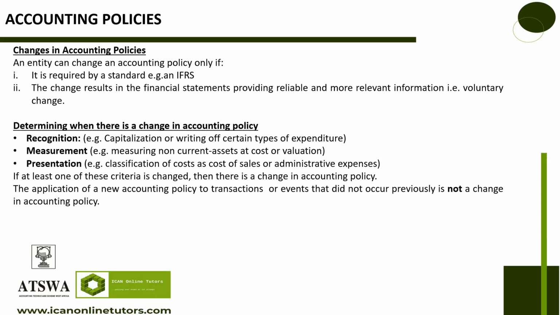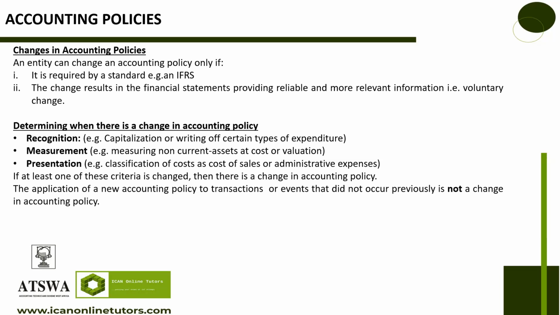Do you understand? So if you were presenting it this way before and you change it the next year, let's say for example, I made 1 million last year in sales. When I got to my cost of sales, cost of materials only, is 500,000. My gross profit will be what? 500,000. The following year, I still made the same 1 million naira in sales.